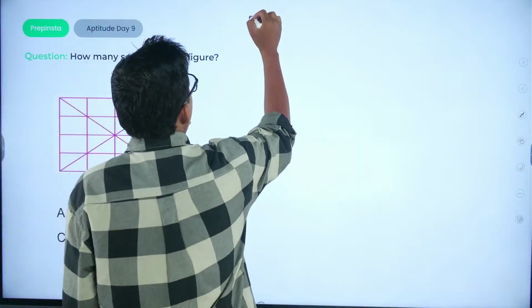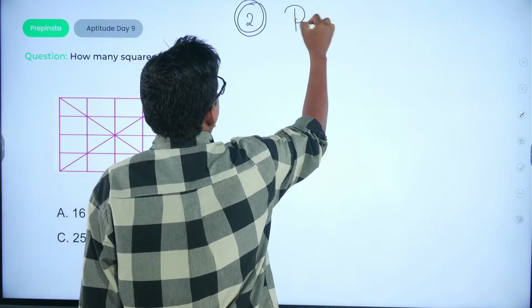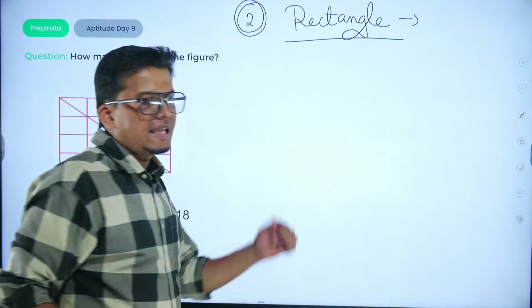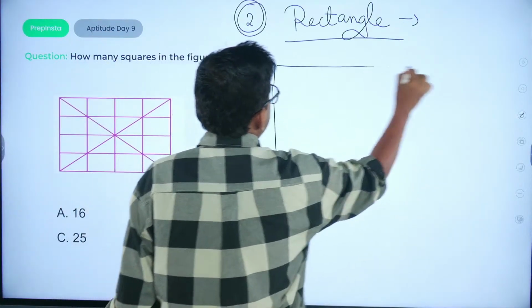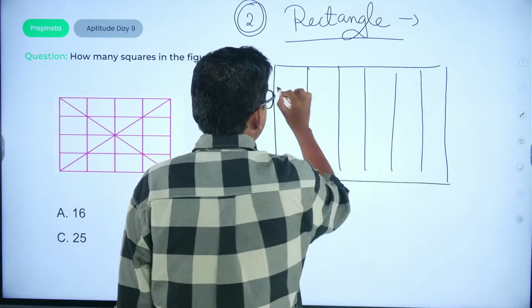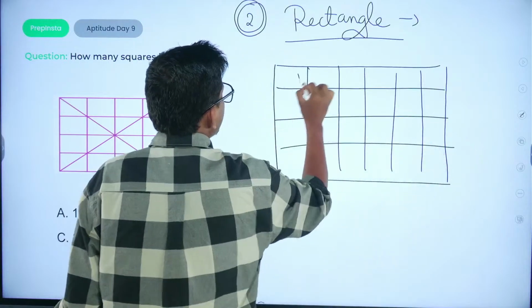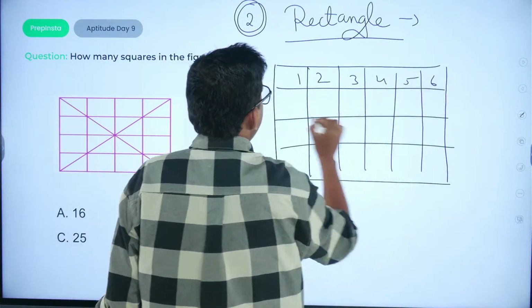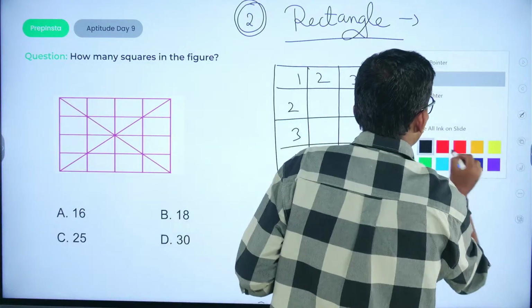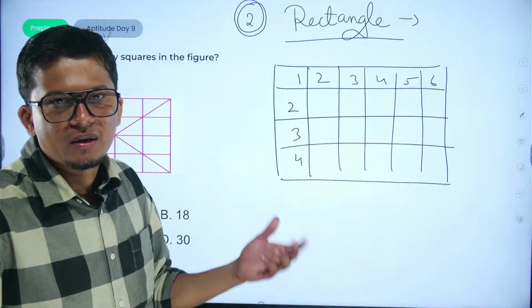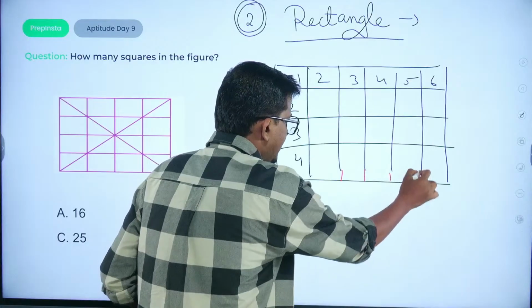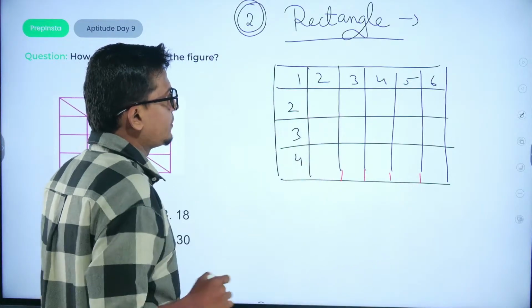Now also understand, in terms of rectangles, how we can find out the number of rectangles in any given figure. So in that particular scenario, let us say we have a diagram where the number of rows and columns are given. So we have 1 2 3 4 5 6 rows and 1 2 3 4 columns. ऐसे में what you have to do is, if we have to figure out the number of rectangles in that particular scenario, ठीक है? अब rectangles कैसे find out करोगे? What you have to do is just count the total number of rows and columns.